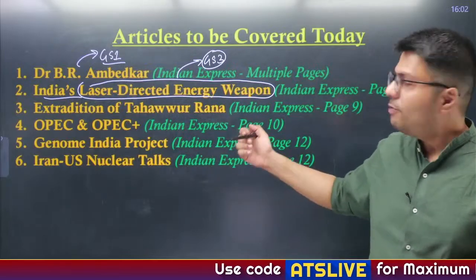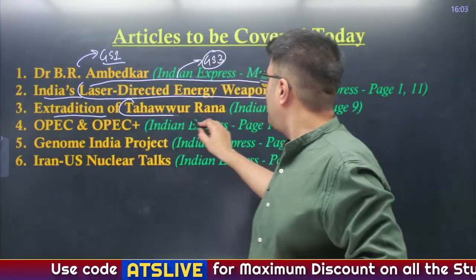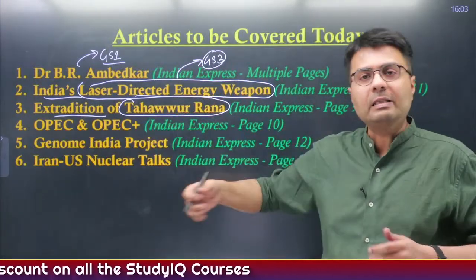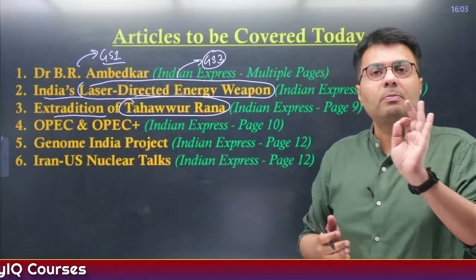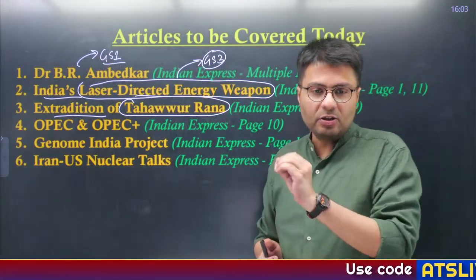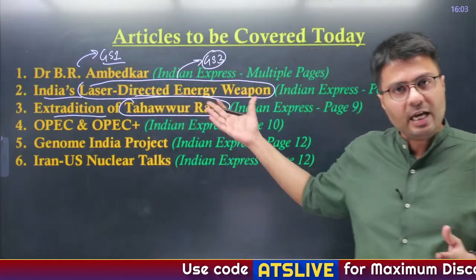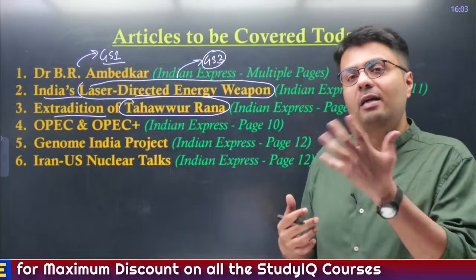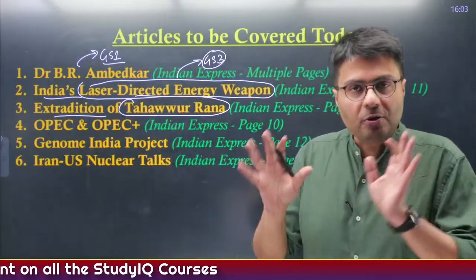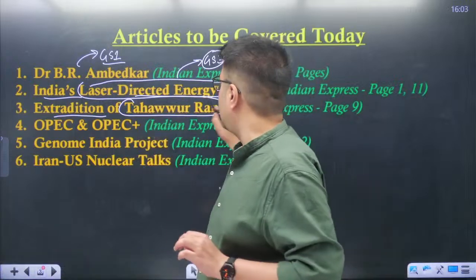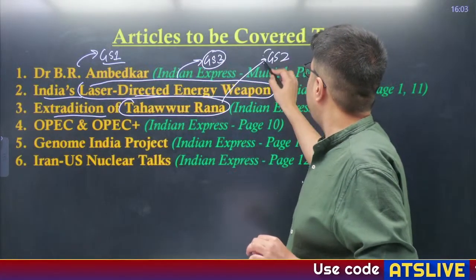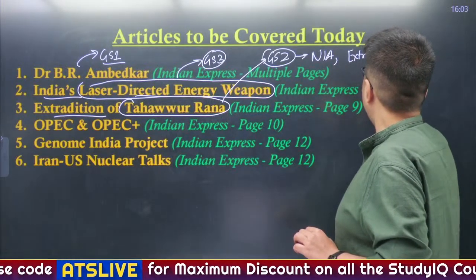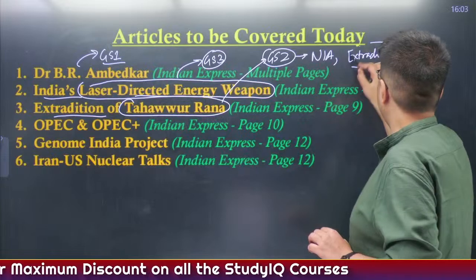Similarly, in the third article, we'll be understanding the extradition of Tahawwur Rana, as his extradition to India recently happened and the custody has been given to India's primary anti-terrorism investigation agency, that is the National Investigation Agency. So we'll be understanding in detail about such agencies and how the extradition process has happened between India and US and the provisions under the India-US extradition treaty. We'll also try to understand this in today's discussion. Now, this article is relevant from GS paper 2 perspective because it deals with a statutory body, NIA, and it also deals with the process of extradition, which is a matter of international relations.